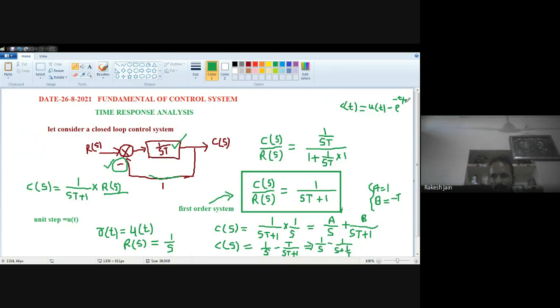But we can always use u(t) at any place, because the u(t) value is always equal to 1. For example, here also, in the previous case, we can write it down. So what is c(t)? Whenever we take u(t) as common, c(t) is u(t) times (1 minus e raised to the power minus t upon T), and u(t) is common.